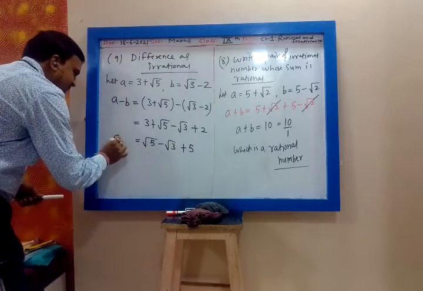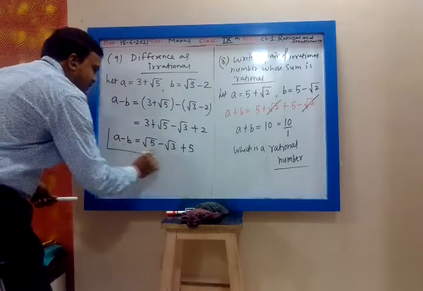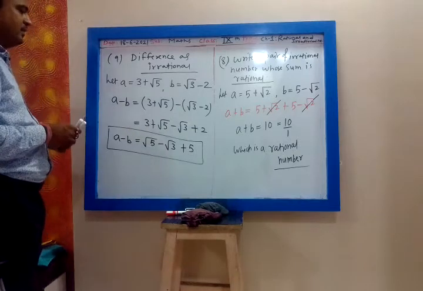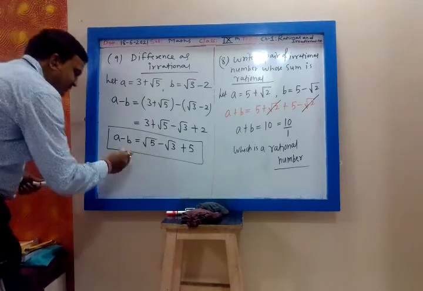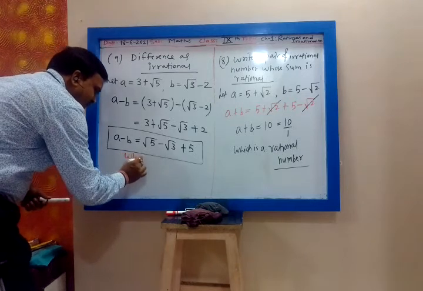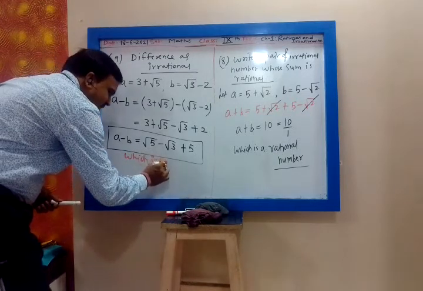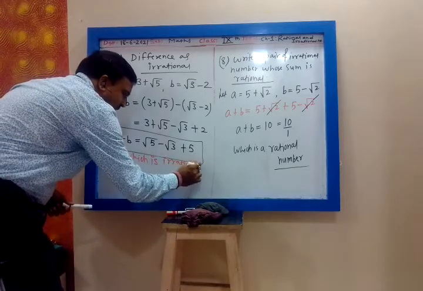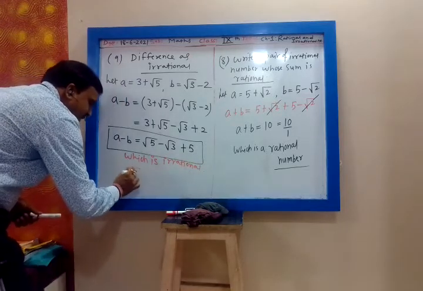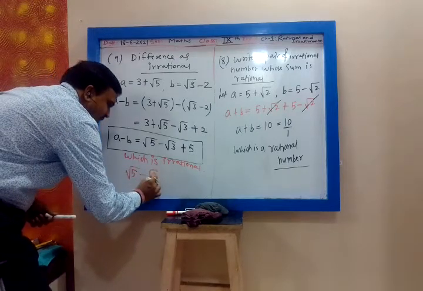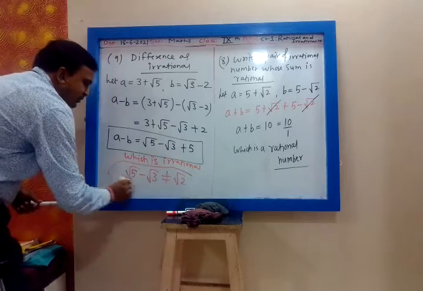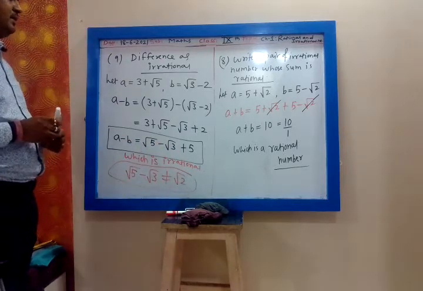So a minus b is 5 root 5 minus root 3, and because of this, root 5 and root 3 are irrational numbers. Again I am writing this, that root 5 minus root 3 is not equal to root 2. You cannot simplify. Root a minus root b, you cannot write as root of a minus b.